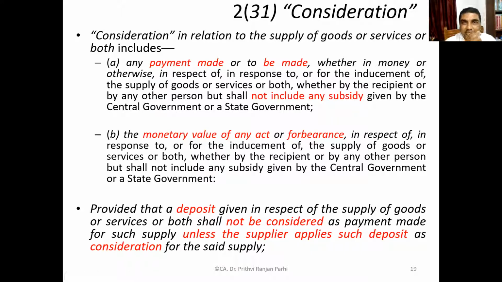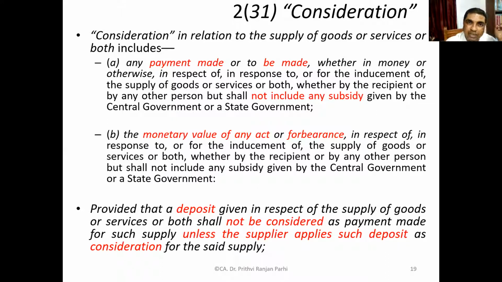Right? In relation to supply of goods or services, it includes any payment made or to be made. So payments made, that is consideration. Payments which are to be made, that is also consideration. And it can be in money or otherwise also. It can be money or it can be in non-monetary form also.